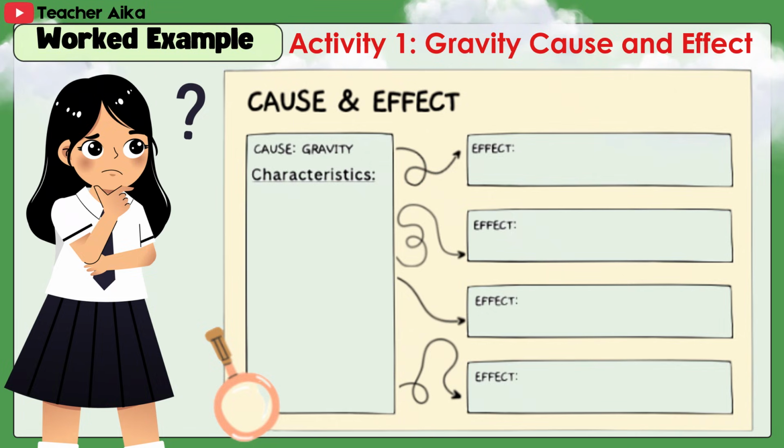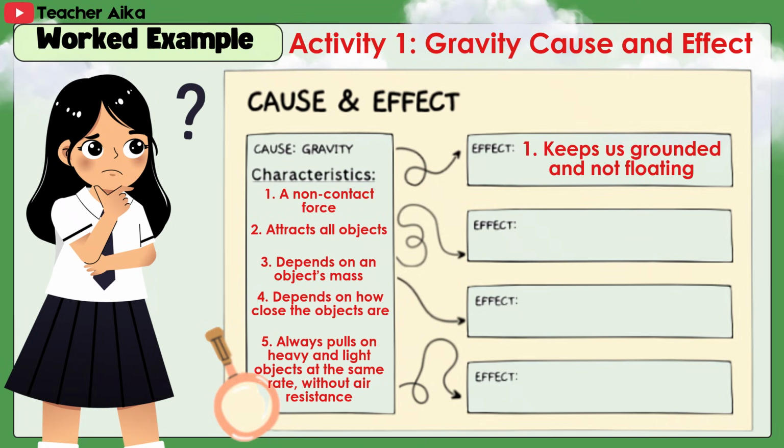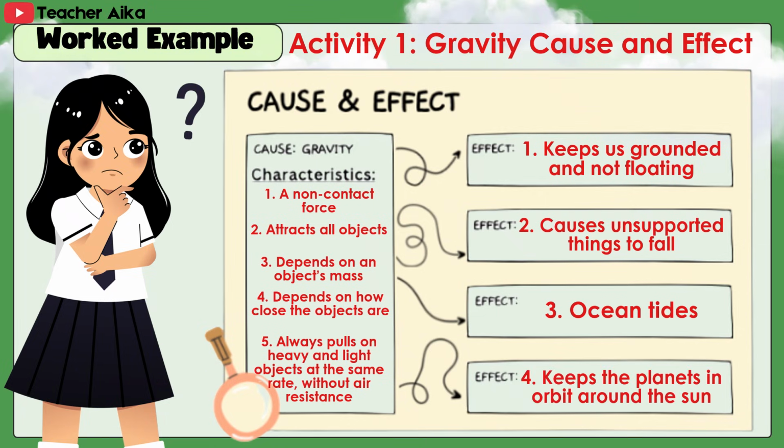Cause: gravity. Characteristics: 1. A non-contact force. 2. Attracts all objects. 3. Depends on an object's mass. 4. Depends on how close the objects are. 5. Always pulls on heavy and light objects at the same rate without air resistance. Effect: 1. Keeps us grounded and not floating. 2. Causes unsupported things to fall. 3. Ocean tides. 4. Keeps the planets in orbit around the sun.